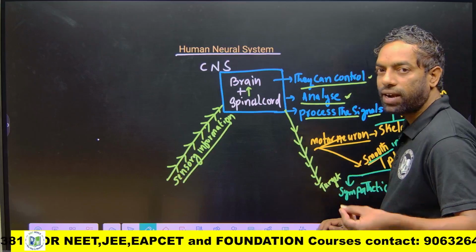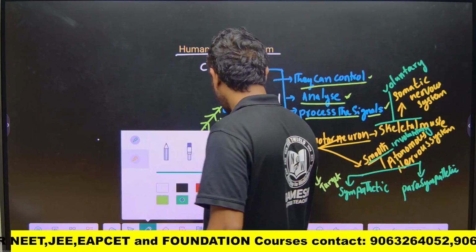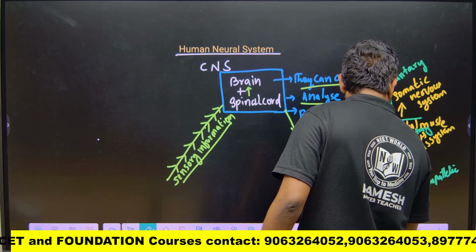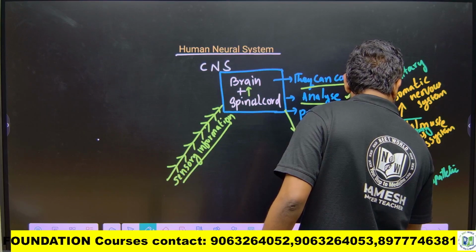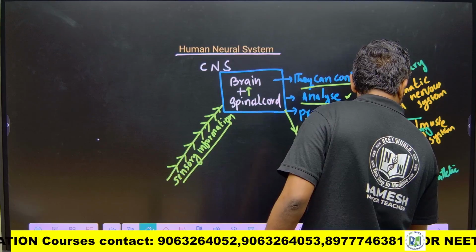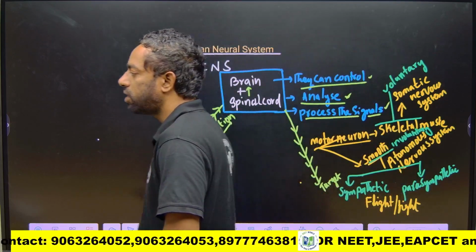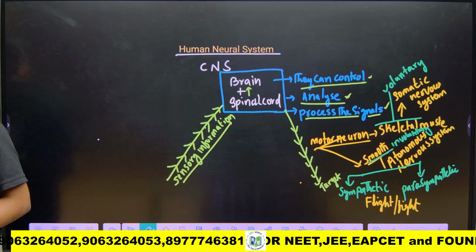These are the fight or flight responses, which come under the autonomic nervous system.